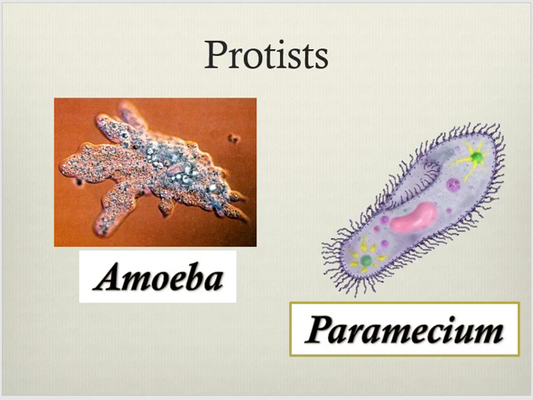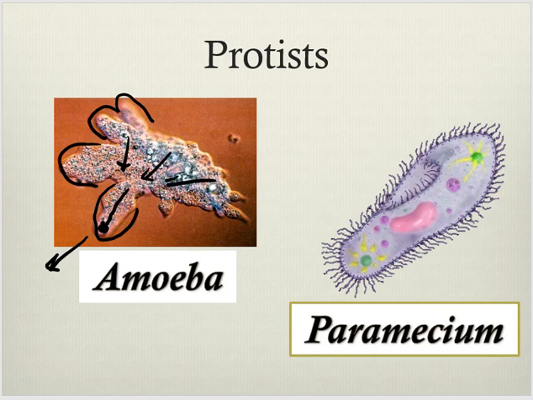Here's some examples. There's our amoeba. These things out here, these are pseudopods. This amoeba is just a blob. That's all it is. It's one single cell blob. But when it wants to move this direction, it shoots part of its body out, and the end of it sticks to the surface like a little sucker. It sticks, and then it drags the rest of its body that direction. The rest of its cell.